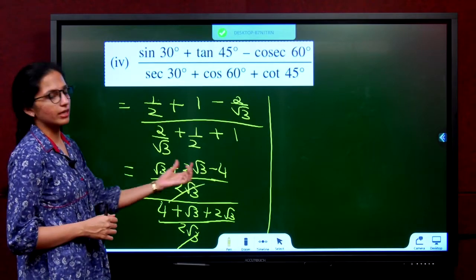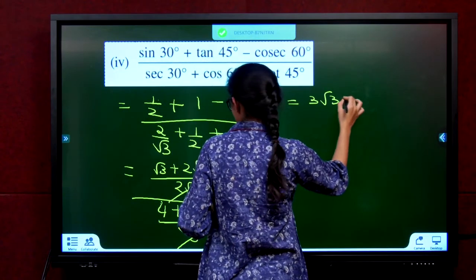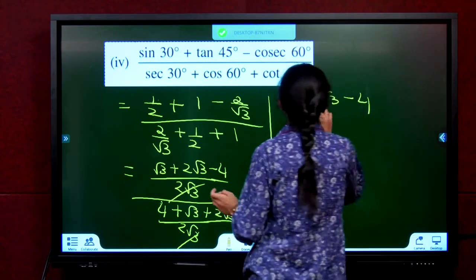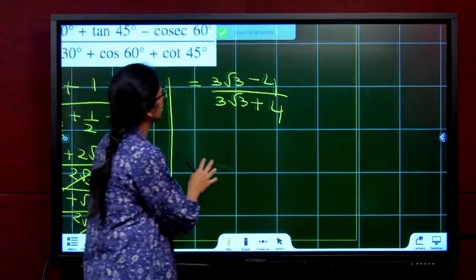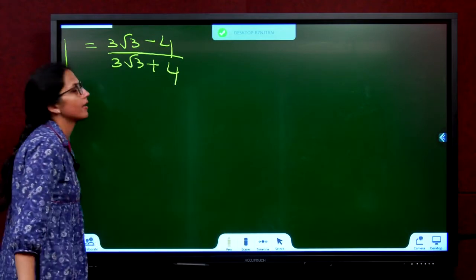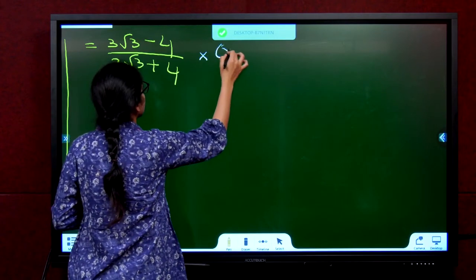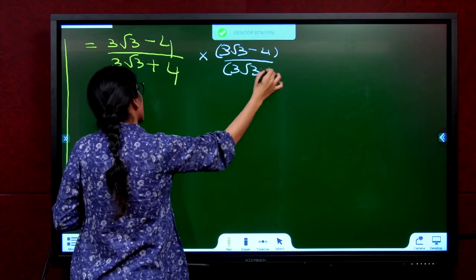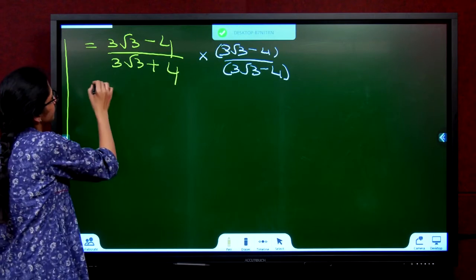Now what happens? Root 3 plus 2 root 3. Apple plus 2 apples, 3 apples. So this becomes 3 root 3 minus 4. Root 3 plus root 3, 3 root 3. This is a plus 4. Now we come to rationalizing. How do we rationalize? You have a root in the denominator. If you have a plus b, multiply it into a minus b. So multiply and divide with 3 root 3 minus 4, 3 root 3 minus 4. Why? Because there's a plus here, I made it minus, so that I get a square minus b square.